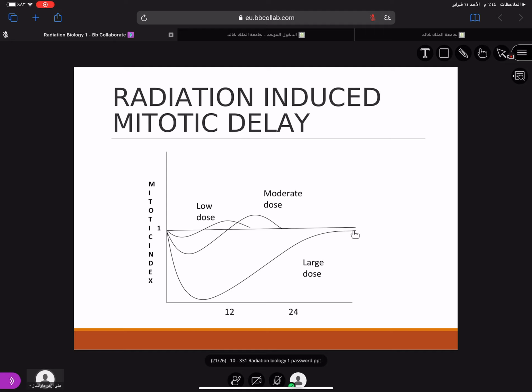This is what I meant. When you give large dose, the patient's oral mucosa, for example, may not come back to its normal characteristics.